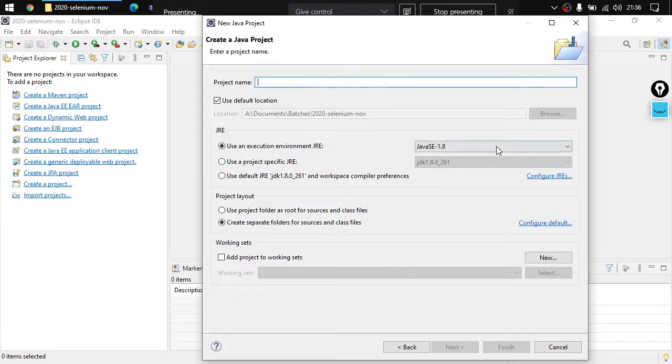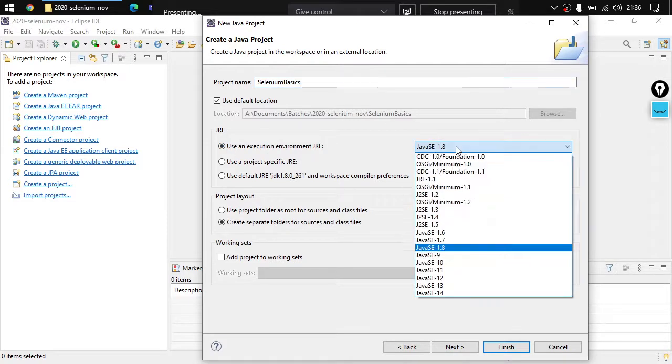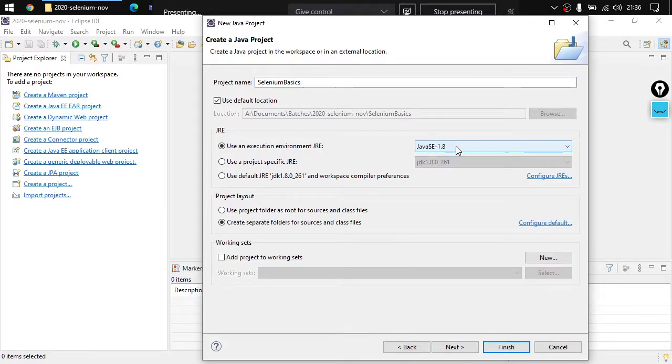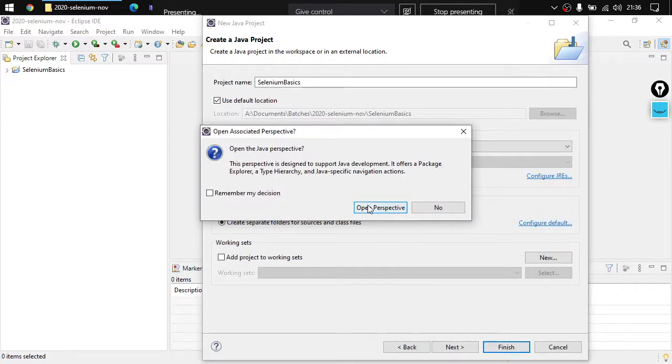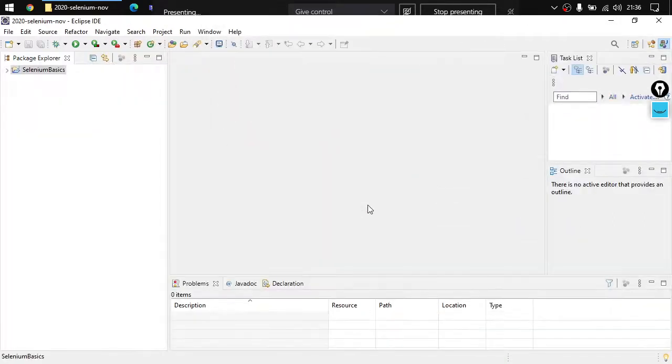What is the project name? What is the execution environment, say the JRE you would want to use, right? Here I need to specify the project name, Selenium Basics. I'm choosing the execution environment, Java SE. You can choose another version, but don't change it right now. Once you start working with Eclipse and understand things, then you can make changes here. Click on finish and click on open perspective. So this is done. Now you have created your Java project.